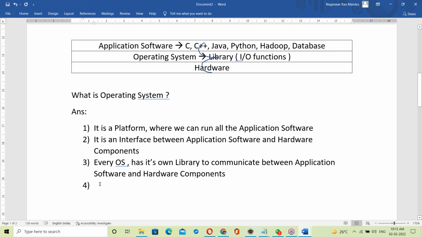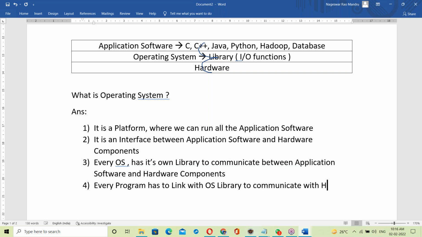Next, see, every program has to link with the OS library to communicate with the hardware components before going to run.